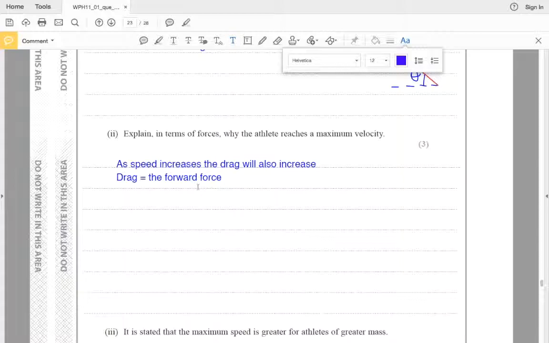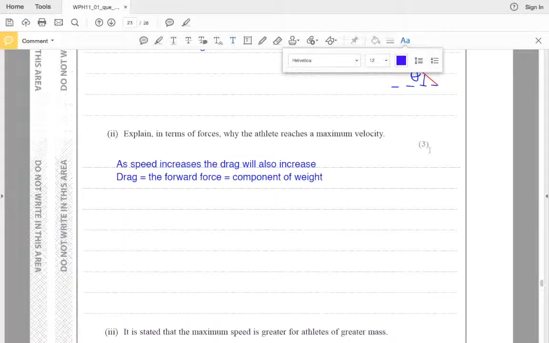So what is a forward force? We saw it in the previous case. It will be the component of weight, which is mg sine theta, right? So if you have got the second point, 2 out of 3 you have secured. So what will be the last point? I've told you before, read through your answers.